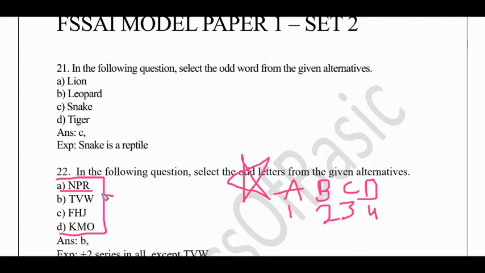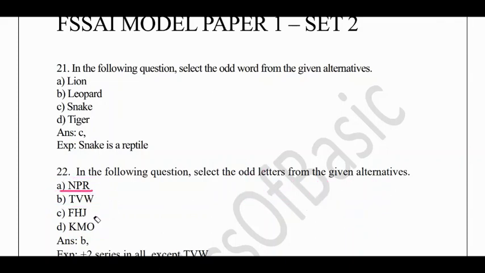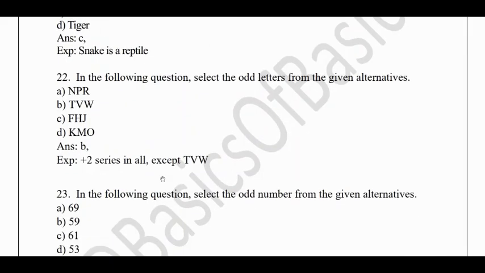So here the answer is B, TVW. The explanation has also been provided: it is a plus 2 series in all except TVW, because the difference between the letters is different in TVW, which is similar in NPR, FHJ and KMO. Like that you need to decode.